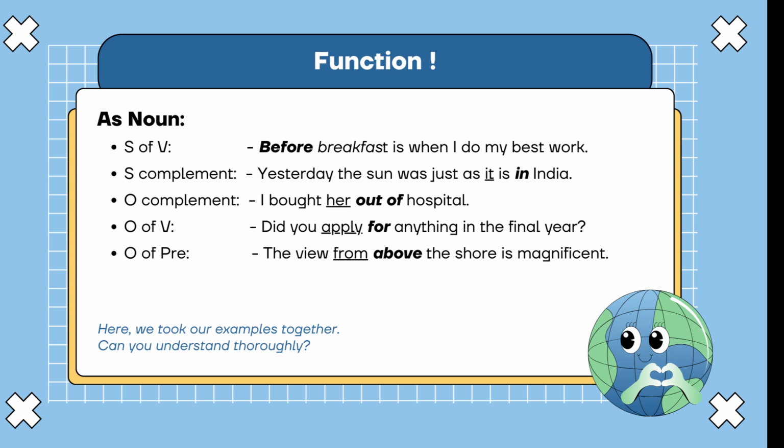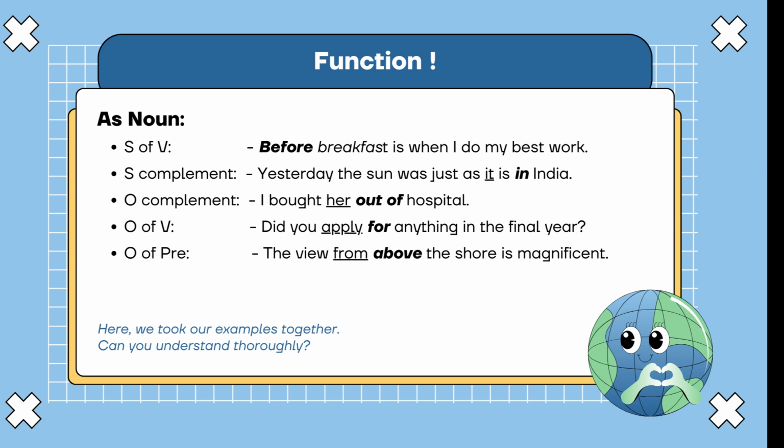Subjective complement. A prepositional phrase that completes the subject and gives more information about it. It comes after linking verbs like be, seem, or become. Example: yesterday the sun was just as hot as in India. The phrase in India describes or completes the subject, the sun.